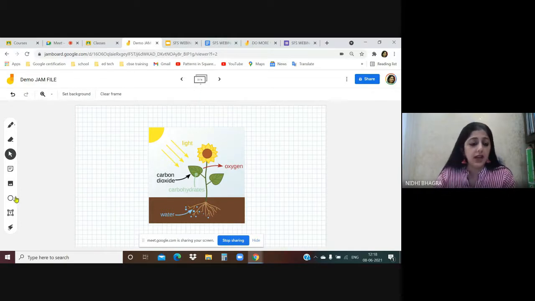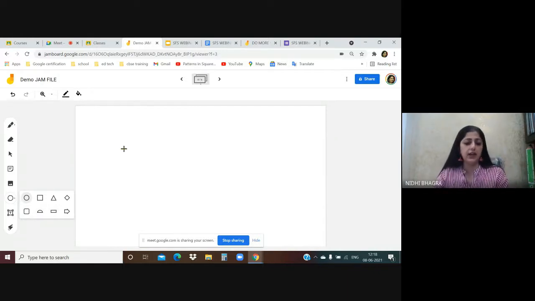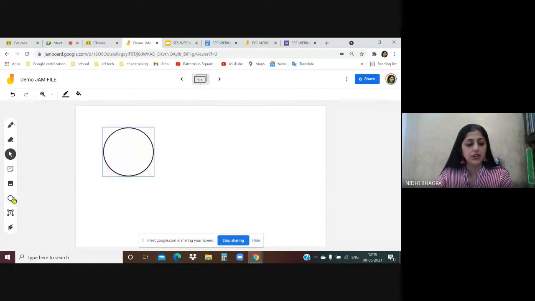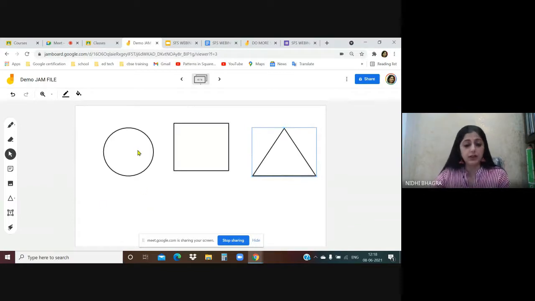Next is the shape tool. The shape tool has got various shapes: circle, square, triangle, rhombus, so many shapes are there. For young students, you can use these shapes. Just click on the shape and form a shape like this. Then I'll go for a triangle as well. This way you can teach shapes also.